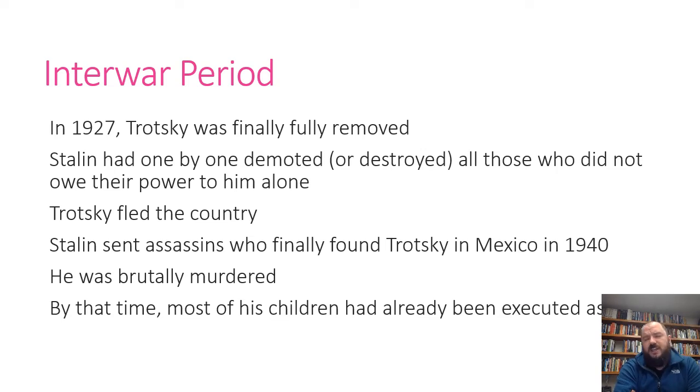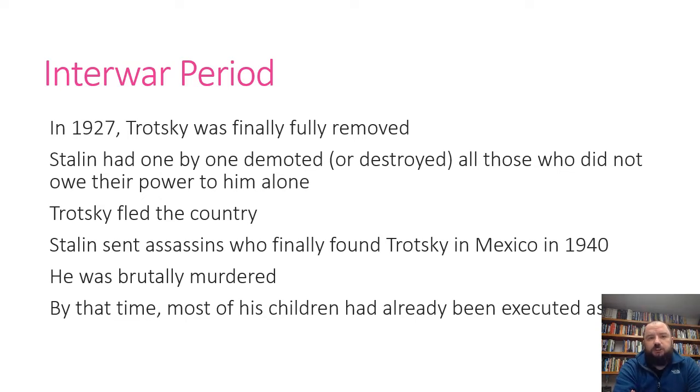And by the way, Stalin wasn't his real name. Stalin literally meant man of steel. That was what he wanted to communicate. His name was actually an ethnic Georgian name, but it wasn't nearly as inspiring, and most of the communists took pen names to kind of inspire, I guess.